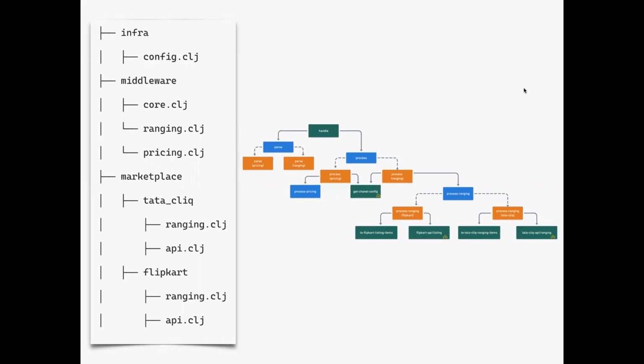Okay, something happened to the Tata Click API. They are changing the response structure or they are changing the request body structure. What is the place that you will be touching? You will be touching the Tata Click API. And there is some business logic changing in the ranging operation in Tata Click. What will you be touching? You will be touching the ranging.